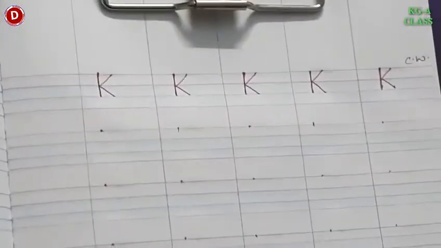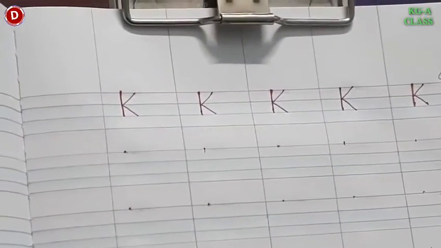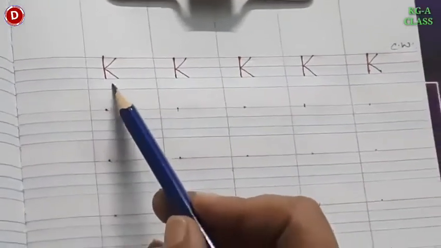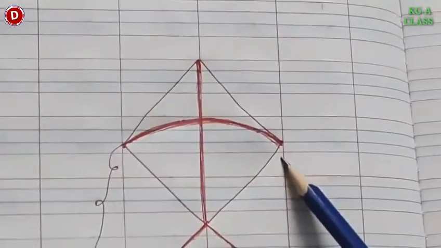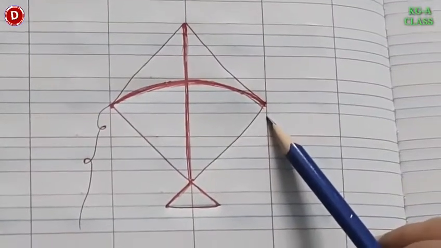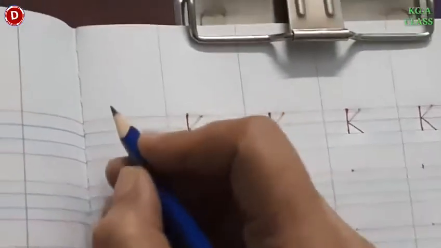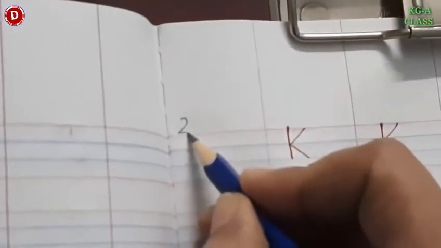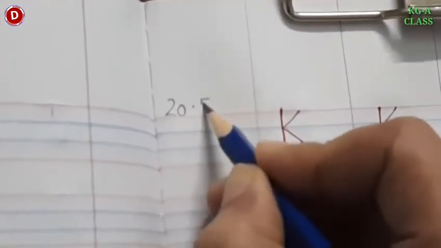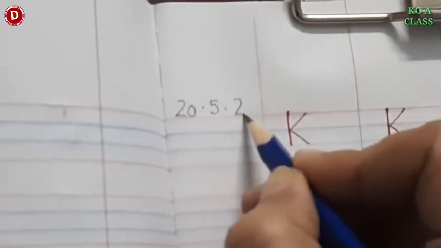Children, now it's time to write capital K in the notebook. Look here, children, this is K, and K for kite. See, I have made a kite, beautiful kite. Okay, so first we will write today's date. Today is 20th May 2021. You can write these numbers, children, on your own now.